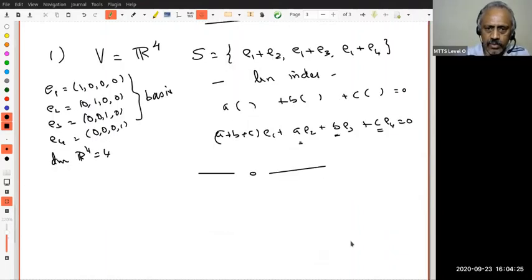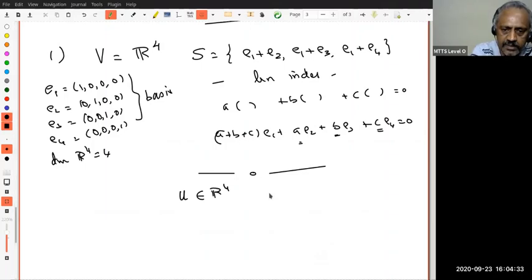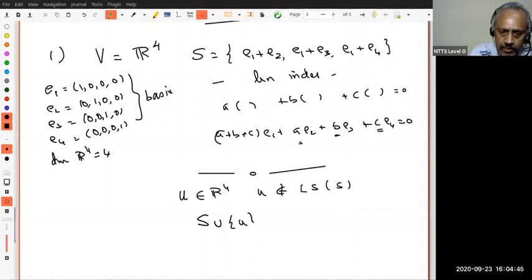Okay, so suppose I choose some element u in R4 so that u is not in the linear span of S. That is, not a linear combination of these three vectors. Then S union u will be linearly independent.